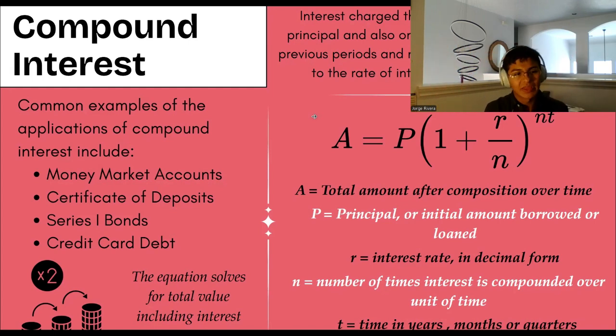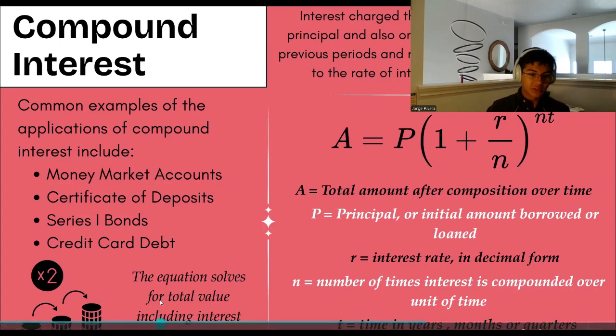So some common examples of the applications of compound interest include money market accounts, certificates of deposit, which is just kind of like a type of banking strategy, right? So it'll be Series 1 bonds, which is a type of bond offered by the U.S. government, and credit card debt. So the fact of credit card debt is that it grows really quickly, because compound interest can potentially grow really quickly, considering that it's multiplied. It just keeps on adding on to itself.